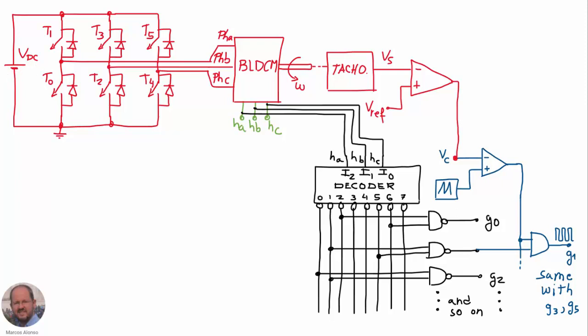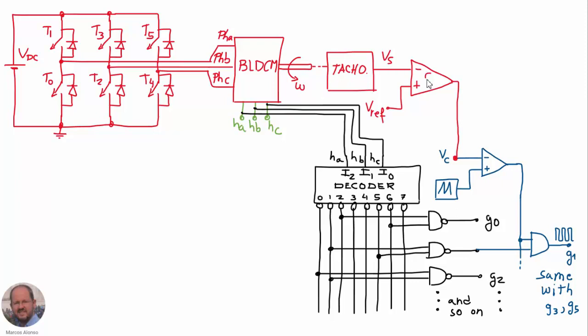So what we are going to see today is how to implement the speed regulation of the motor by adding a regulator. So what we are doing is adding these elements here in red. We have a tacho generator in order to generate a DC signal Vs, which is going to be proportional to the angular speed.